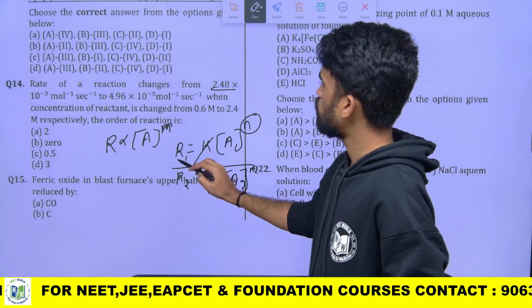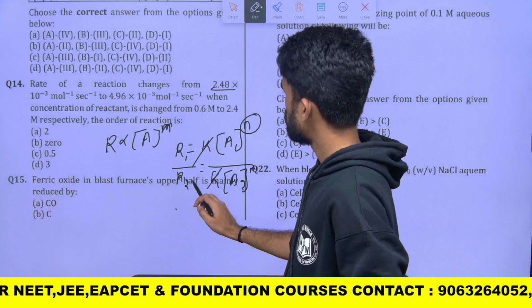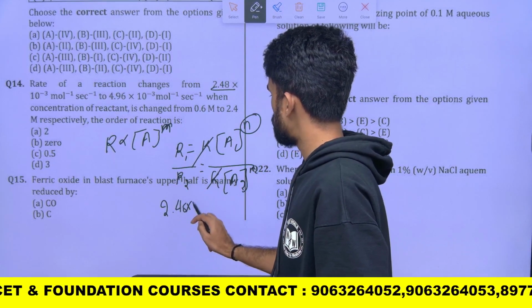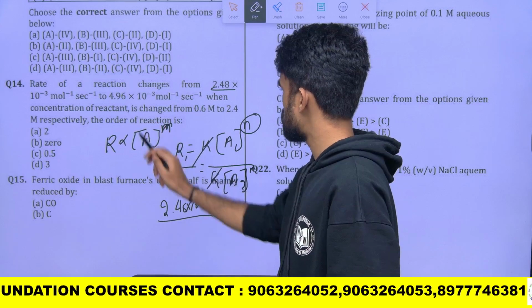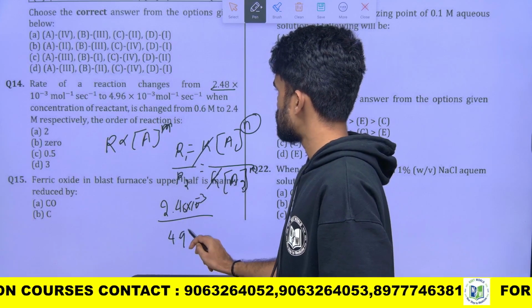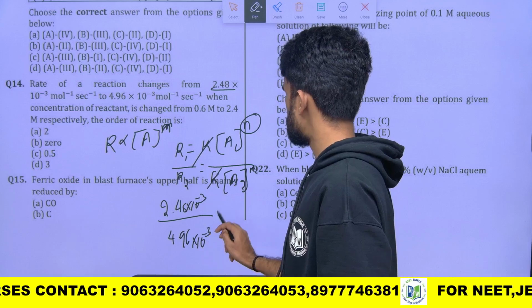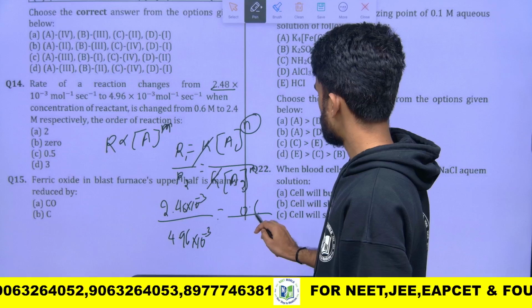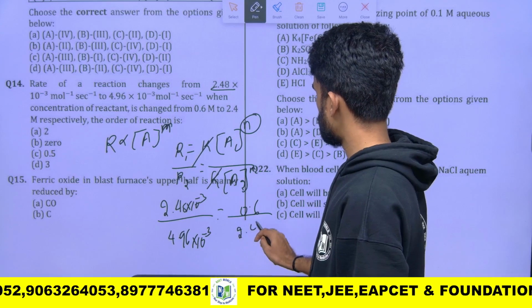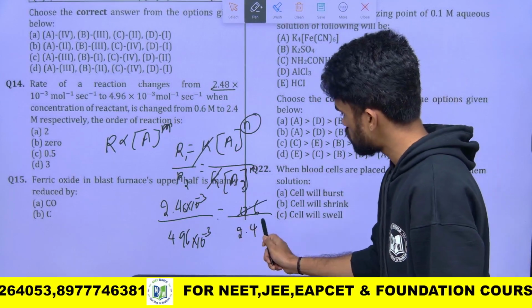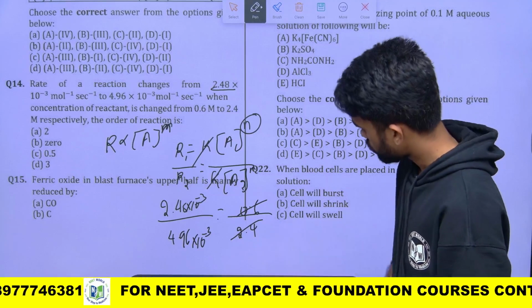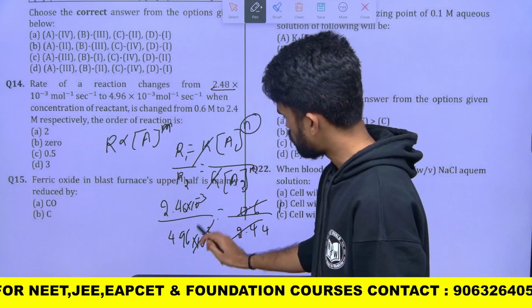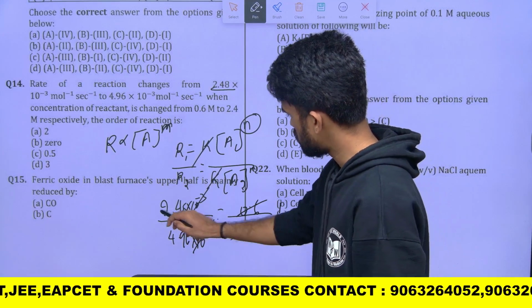Now R1 value, how much is given? 2.48 into 10 power minus 3. R2 is given as 4.96 into 10 power minus 3. Initial concentration is given as 0.6, final concentration 2.4. Now look at this, 6 by 24, I can say we are getting 1 by 4, and this 10 power minus 3 is cancelled. The rate ratio is again 1 by 2.